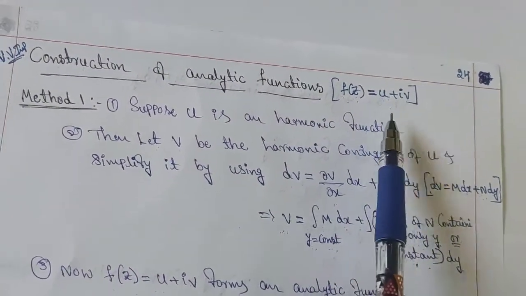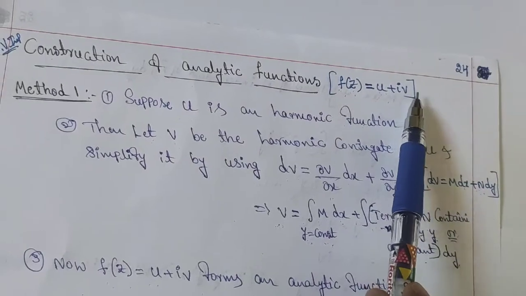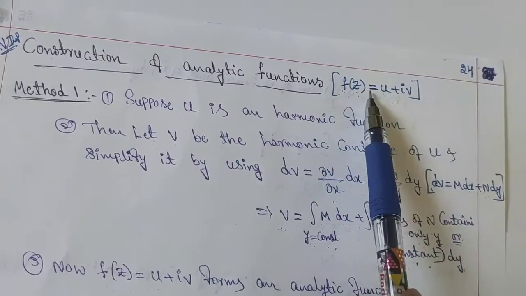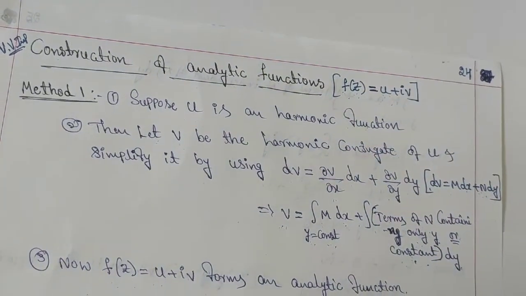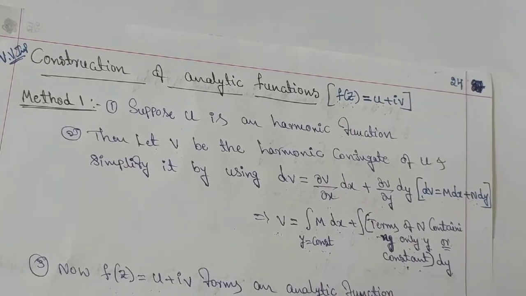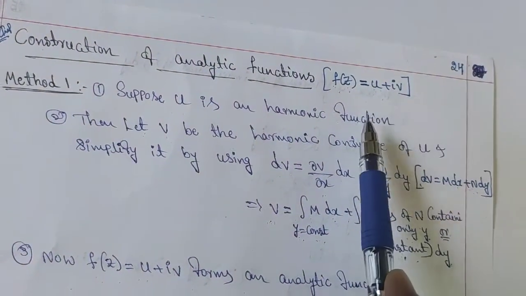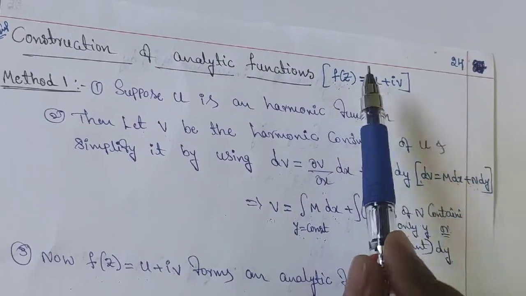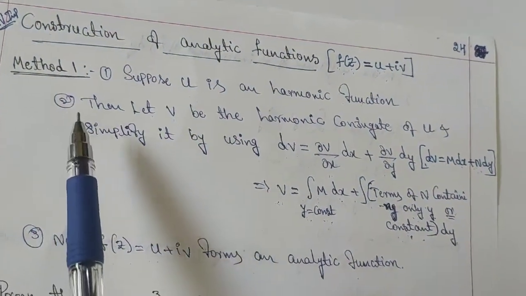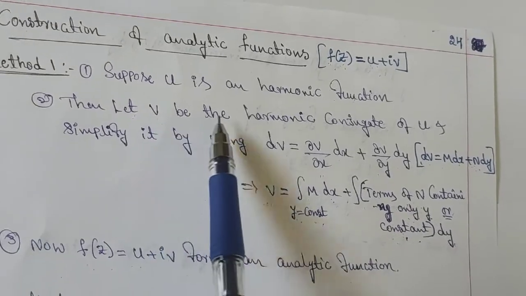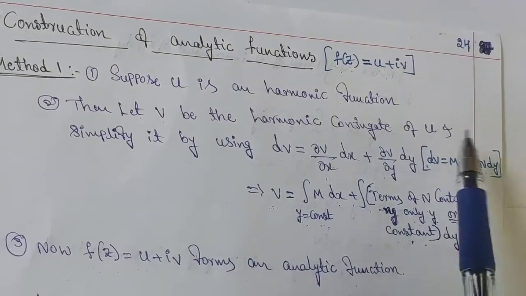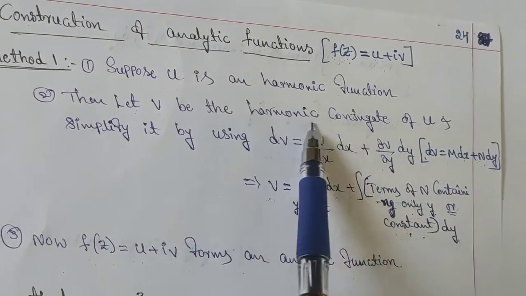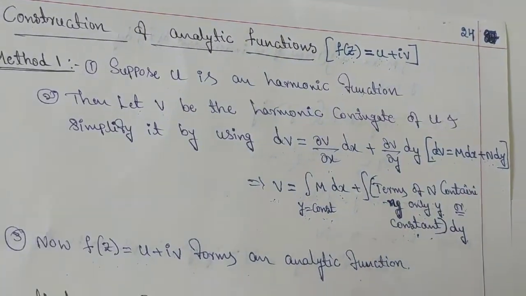If u is a harmonic function, then v will be the harmonic conjugate to u, because by the definition of harmonic conjugate. So in step 2, take v to be the harmonic conjugate to u, or let v be the harmonic conjugate of u.